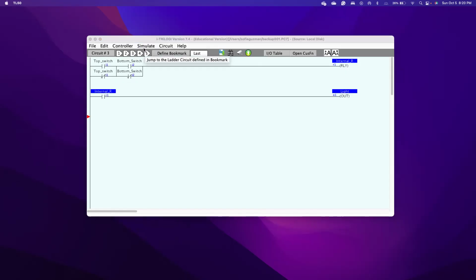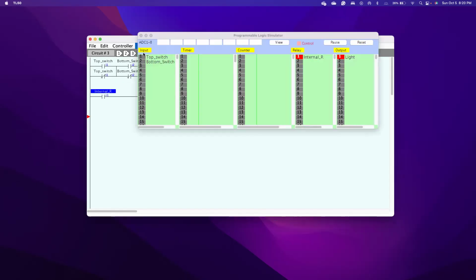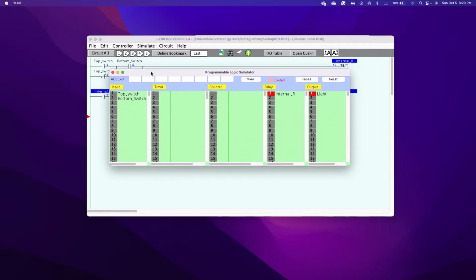Before continuing, I would like to point out that I am using a Mac. So to be able to use iTrilogy, I was supposed to download a Java program.